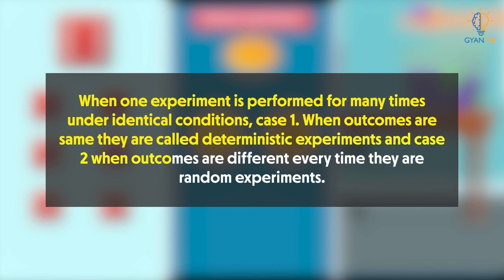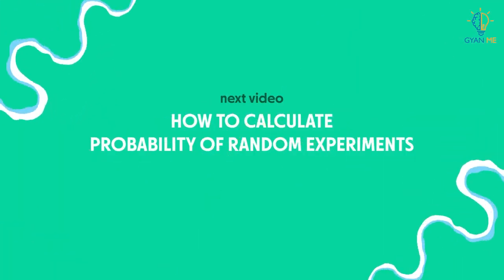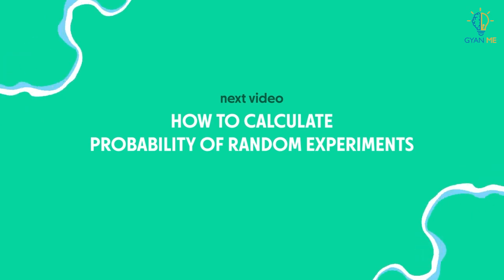And if outcomes are different every time, then such experiments are called random experiments. Now, how to calculate probability of such random experiments, we will see in our next video.